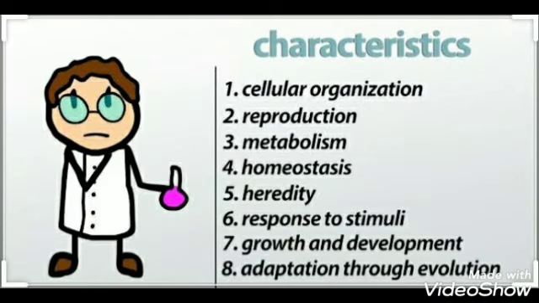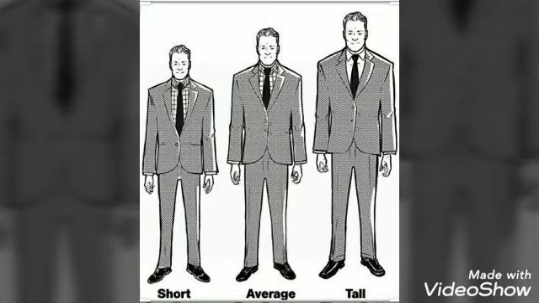To overcome this drawback, it was decided that characteristics of the organism will be considered as the basis of the formation of groups. Now, what is the meaning of characteristics? Characteristics can refer to the physical appearance or behavior of a particular organism. This means the form and function of the organism.